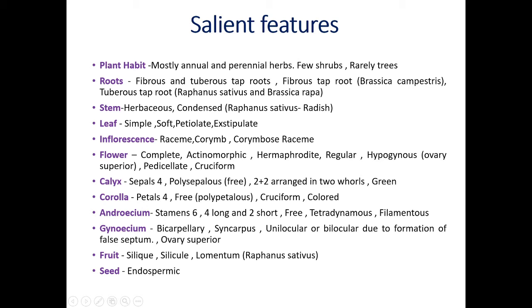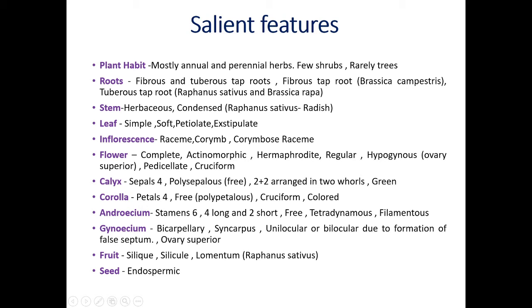If we take the fruit of Brassica, we will see the false septum is present in the carpels. That's why after maturity it shows bilocular. Nature of ovary is superior. That means hypogynous flower is there.